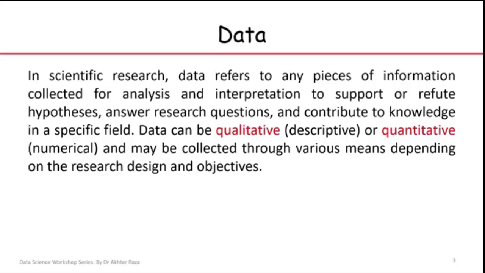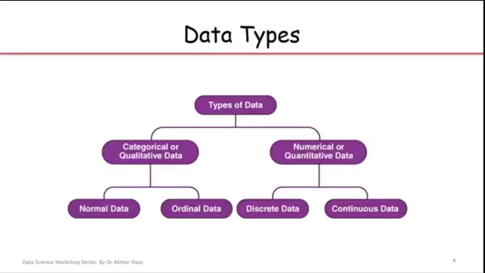There are two important types of data. One is called qualitative data and the other is referred to as quantitative data. Qualitative data can also be categorized into nominal nature and ordinal nature. These are the two different types of categorical data. And quantitative data can be bifurcated into two segments. One segment is referred to as discrete data and the other is called continuous data.